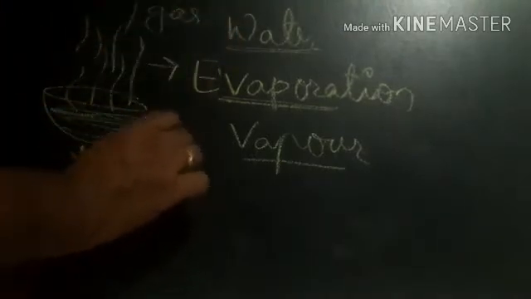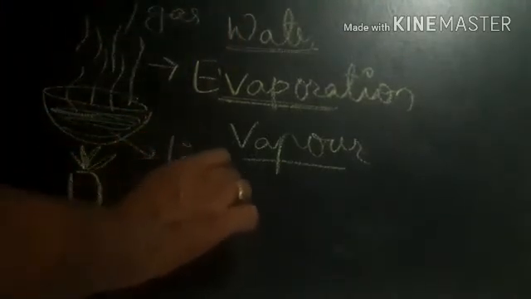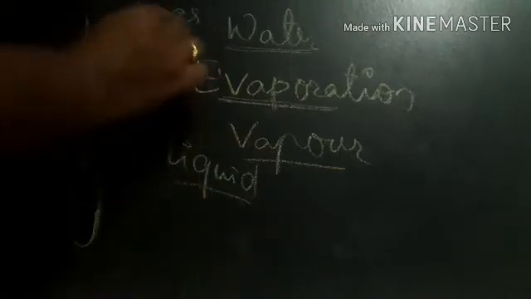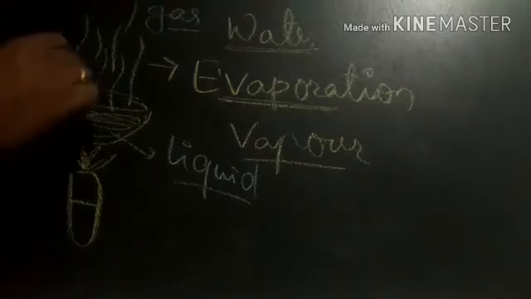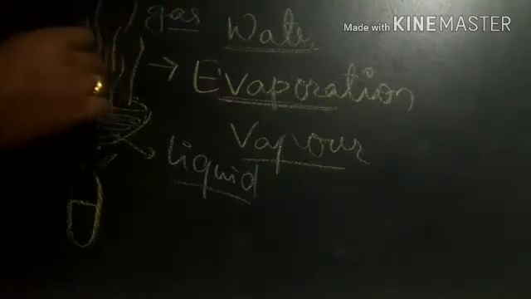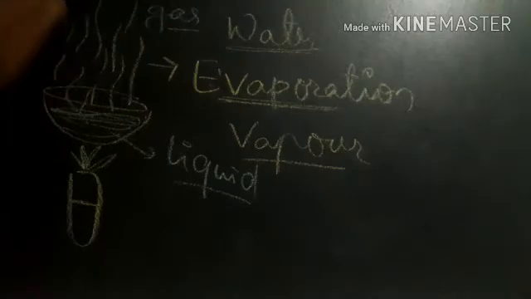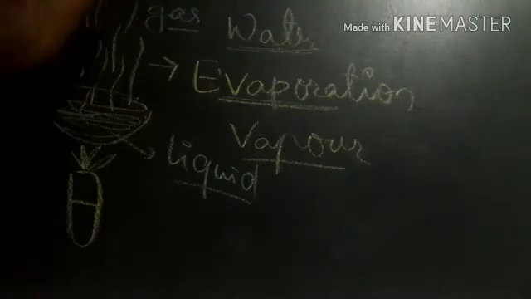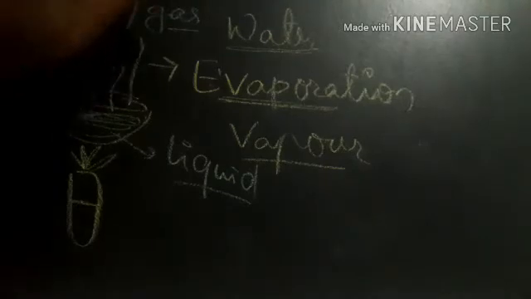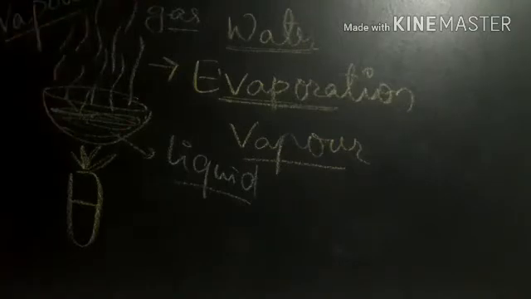Actually water is in liquid form. Now this liquid water is converted into gaseous form by boiling or by heating, right? The gaseous form of water is called vapor. So how do we get vapor? By heating or boiling the water.